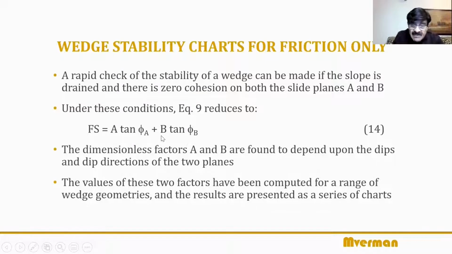Which means A and B depend on the dips and dip direction of the two planes, plane A and plane B. Now I am introducing that concept. In this factor of safety, there is no role, absolutely no role of the slope dimensions and height and angle, etc. You can cut the slope at 40 degree or 90 degree.